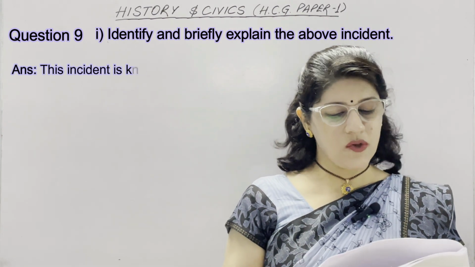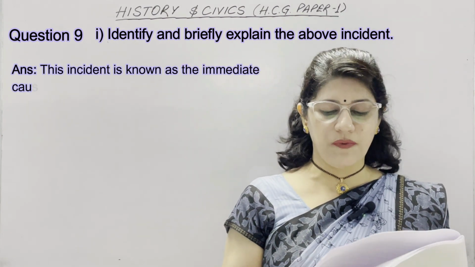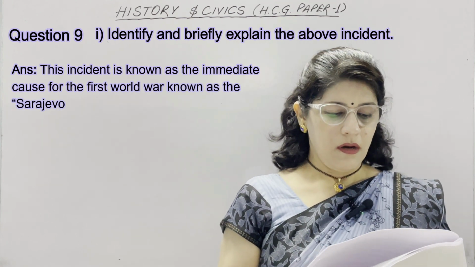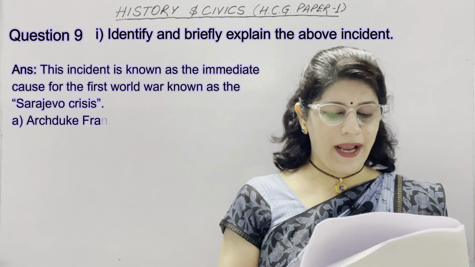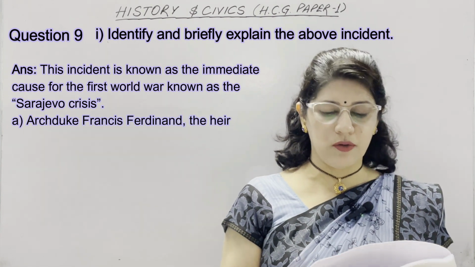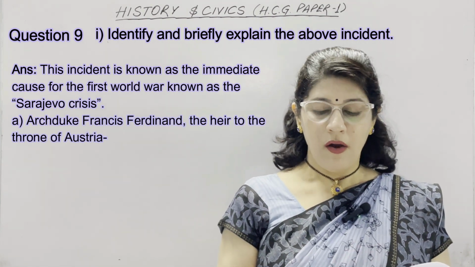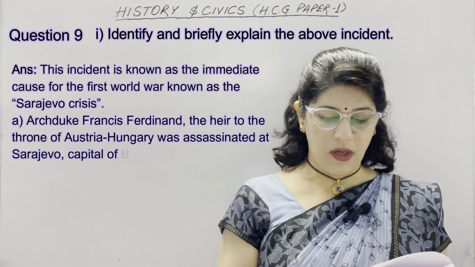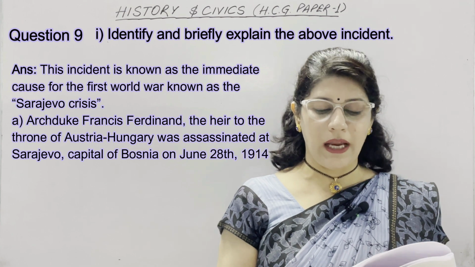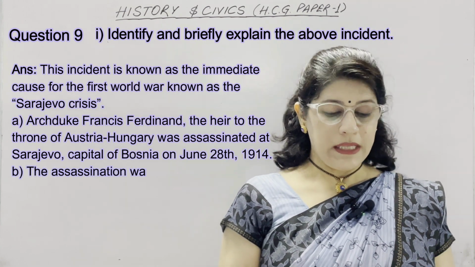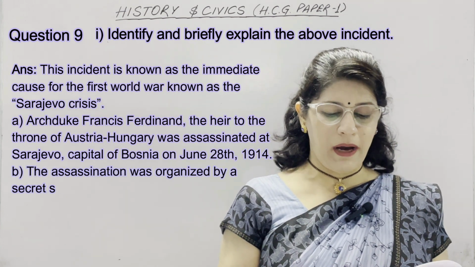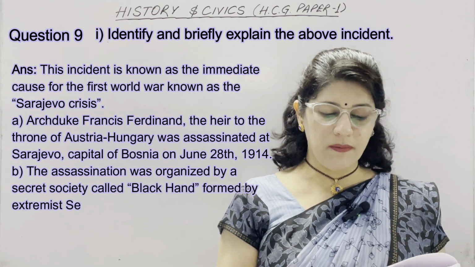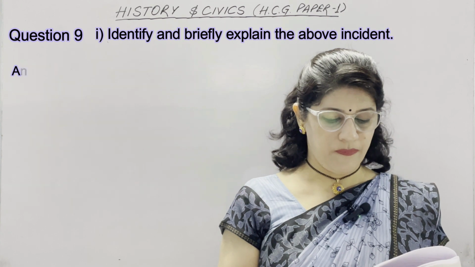This incident is known as the immediate cause for the First World War, known as the Sarajevo Crisis. Points are: Archduke Francis Ferdinand, the heir to the throne of Austria-Hungary, was assassinated at Sarajevo, capital of Bosnia, on June 28, 1914. The assassination was organized by a secret society called Black Hand, formed by extremist Serbian nationalists.